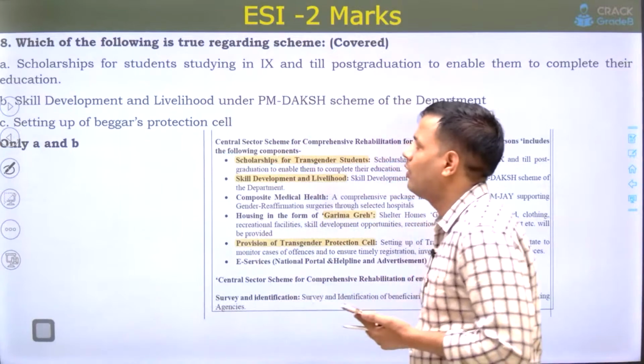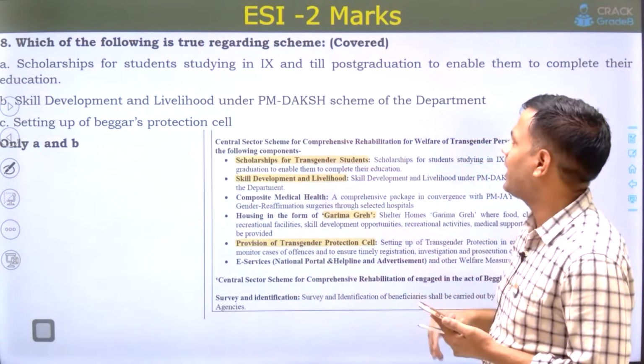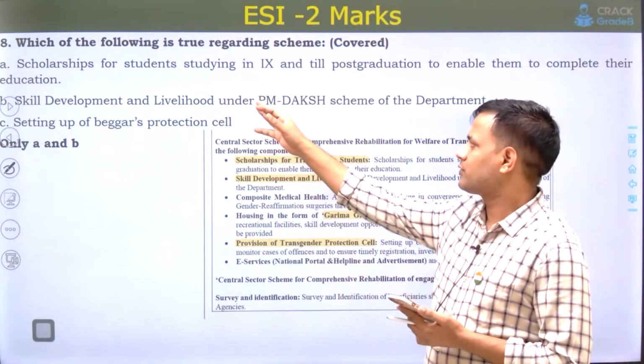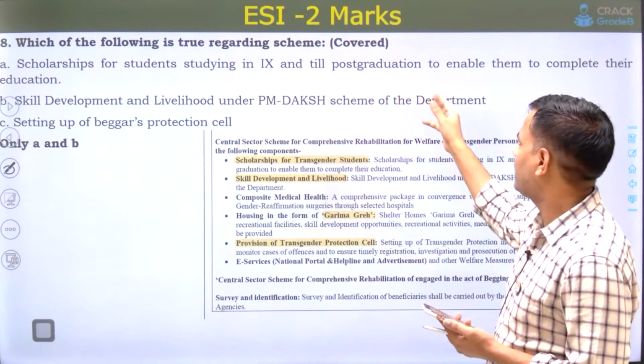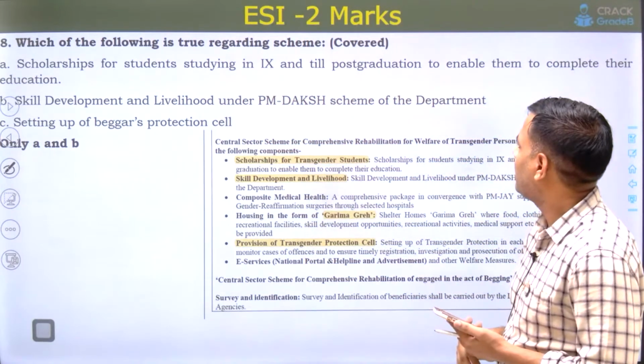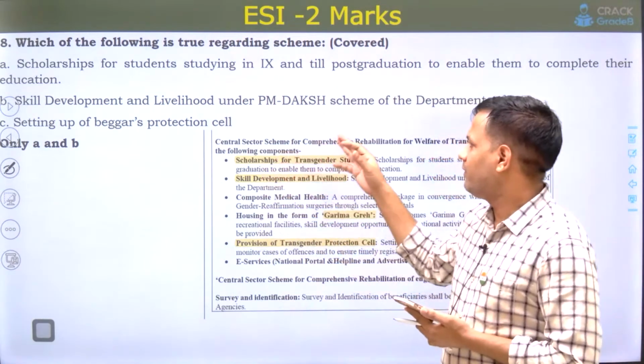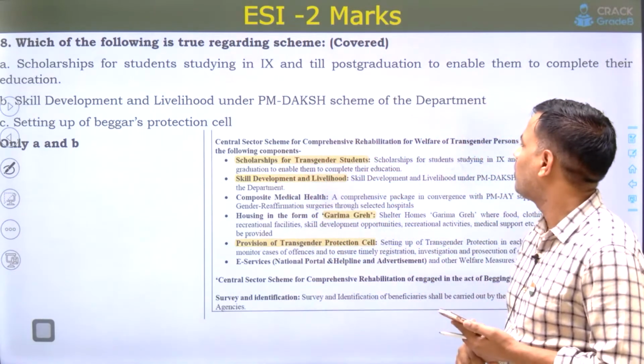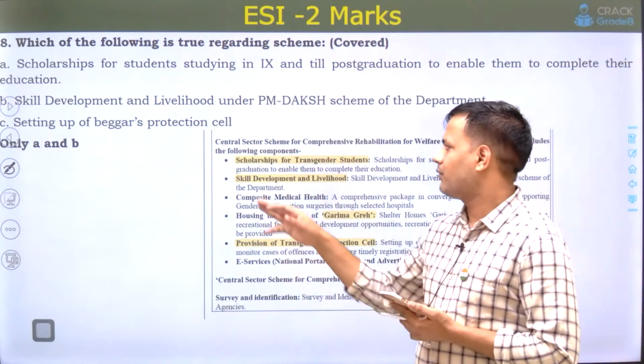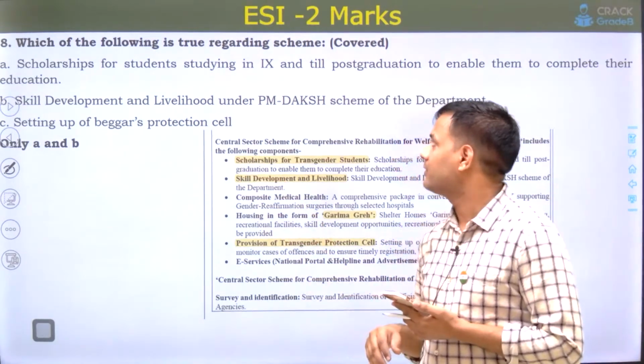Next question: which of the following is true regarding the scheme? Scholarship for students studying from 9th until post graduation to enable them to complete their education, skill development and livelihood under the scheme of the department; setting up of beggars protection cell.